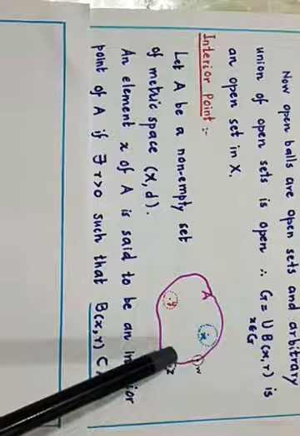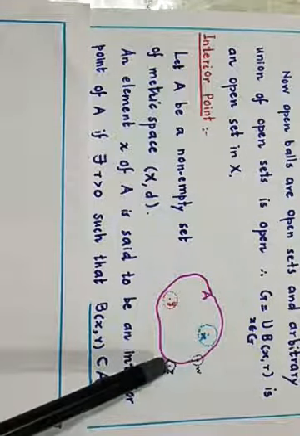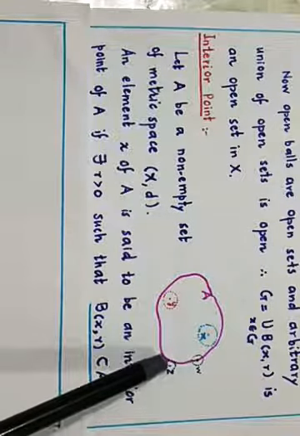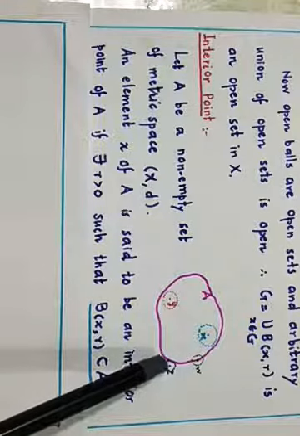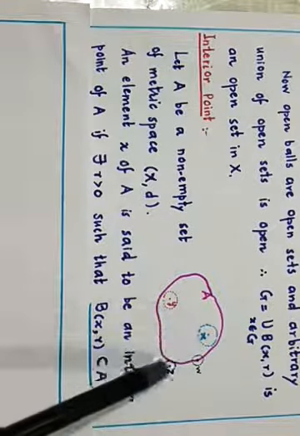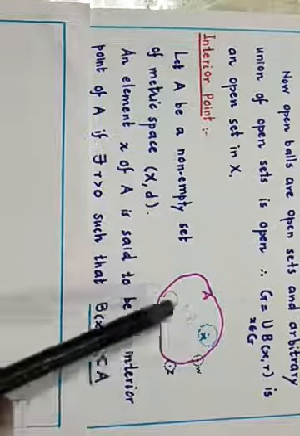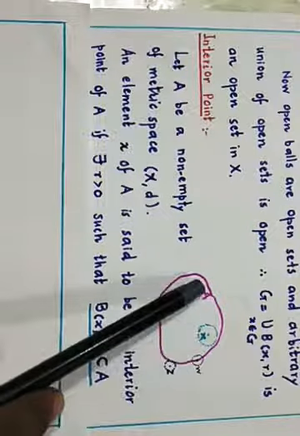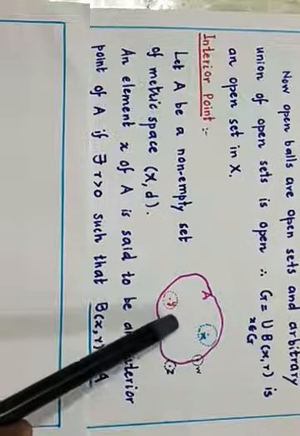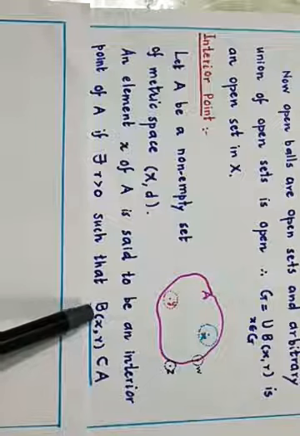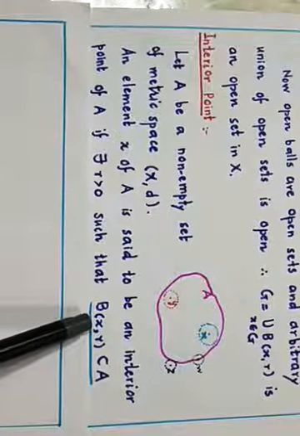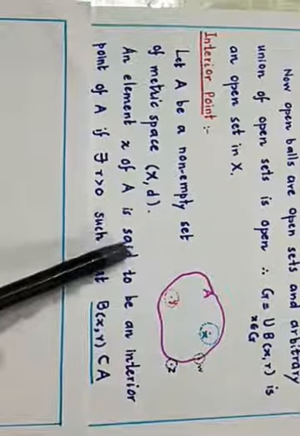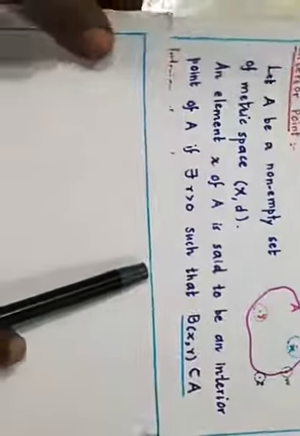Similarly, a point Z which is outside, even though it is very near, however small a circle you draw, most of the part will be outside this A. It is not completely in this. So a point like X and Y, and all the points here, for which we can draw an open ball small enough to be contained in A, is called an interior point. Let us see some examples.